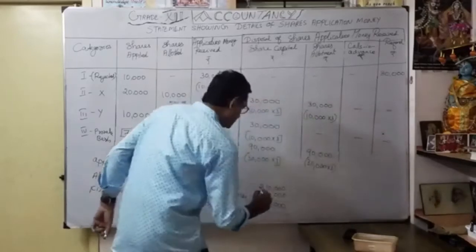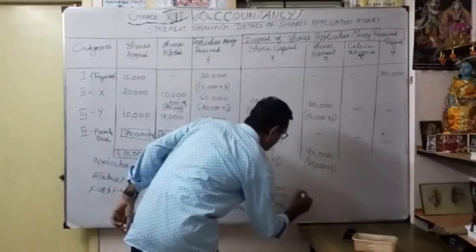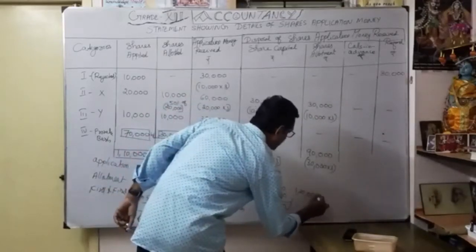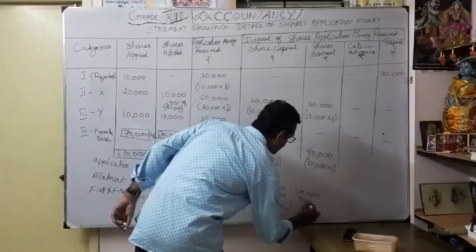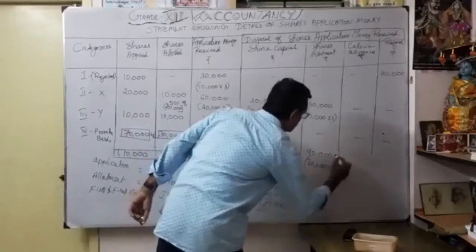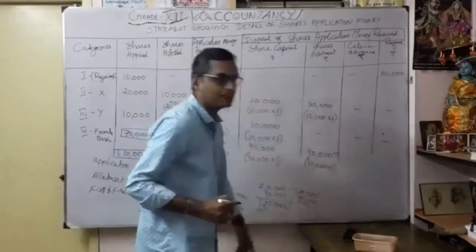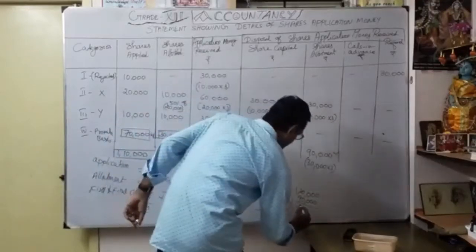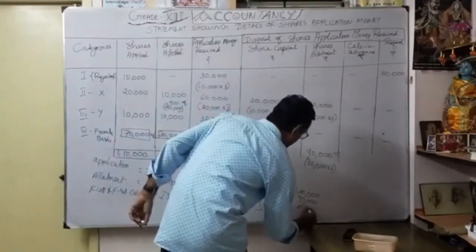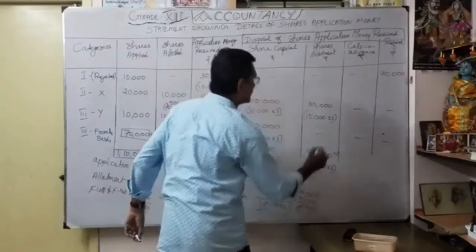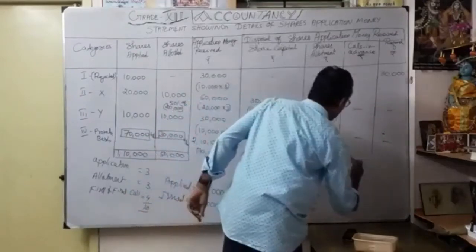Okay, so from the 1,20,000, I am going to adjust how much? 90,000. This money. Okay. Again, what is the balance here? Balance 30,000 is there. Correct? This 30,000 we are going to consider calls in advance.